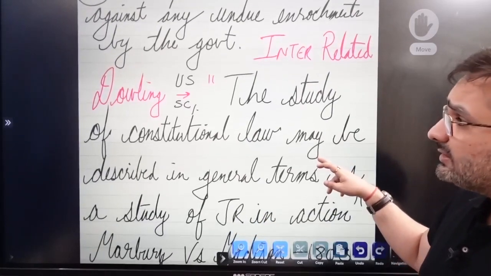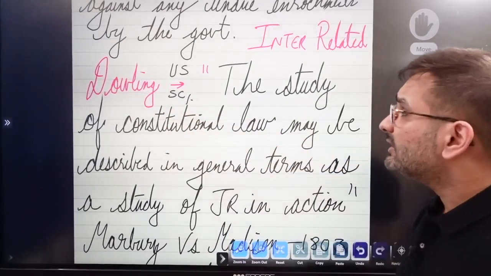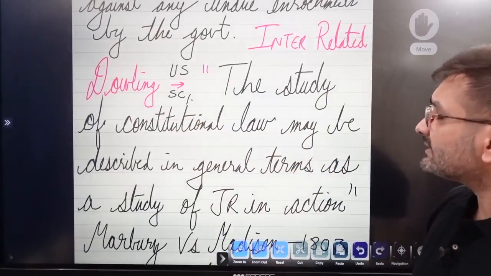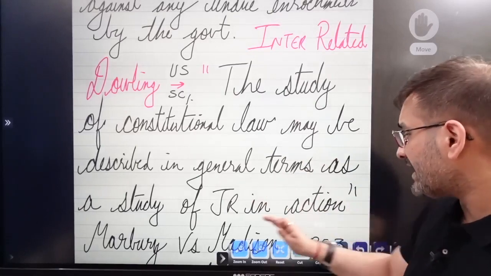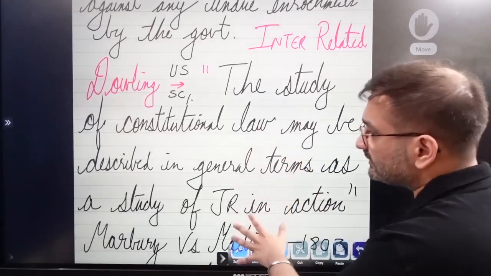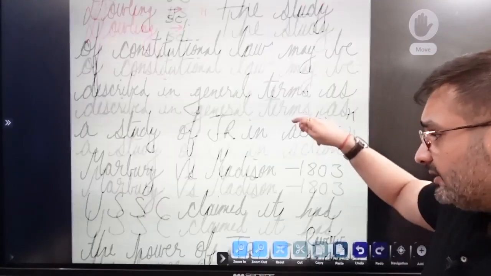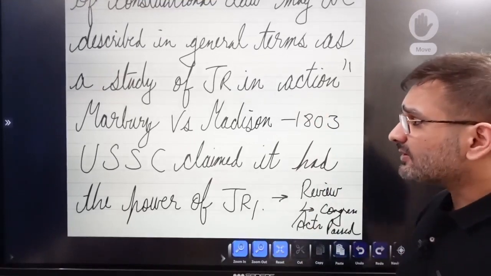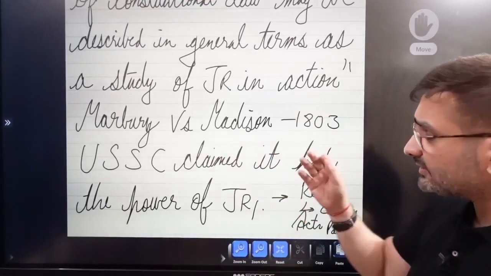Now, Mr. Dowling, a legal scholar, said about the United States Supreme Court, the study of constitutional law may be described in general terms as a study of judicial review in action. All right. So this is his statement. If you can quote it in your answer, great. And where did this doctrine of judicial review flow out from? That's Marbury versus Madison, 1803.